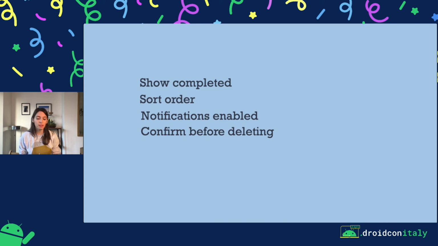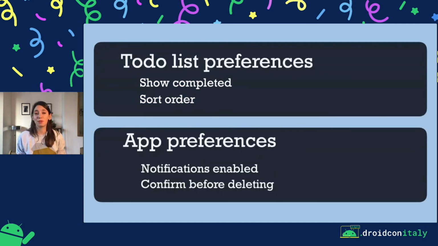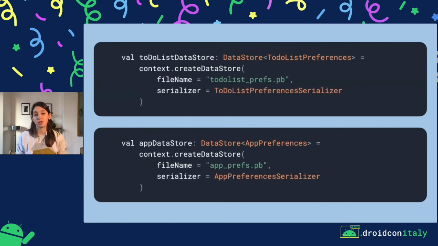So if we're working with Proto DataStore, then we have two options. We can either put all of these into one object, or do like we usually do in programming, separate responsibilities, and create two different data stores. So one related to preferences that are for our to-do list, and maybe some that are application-wide preferences. So instead of having only one Proto data store, we end up having two data stores.